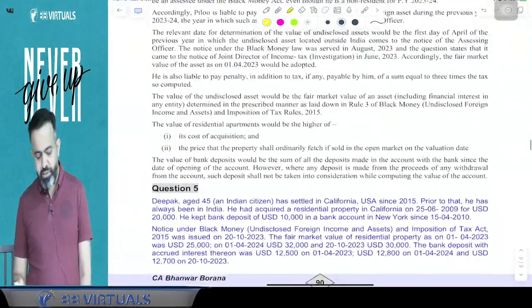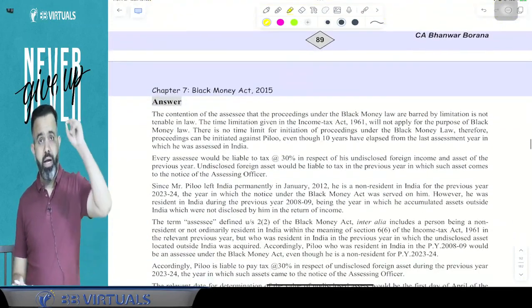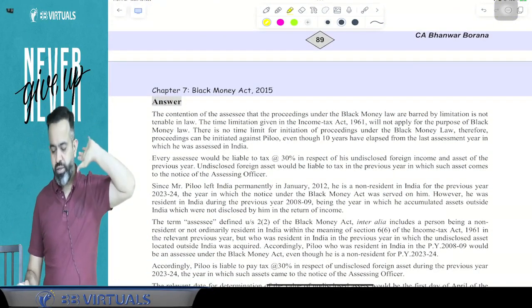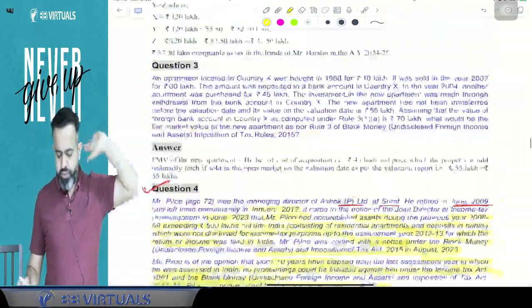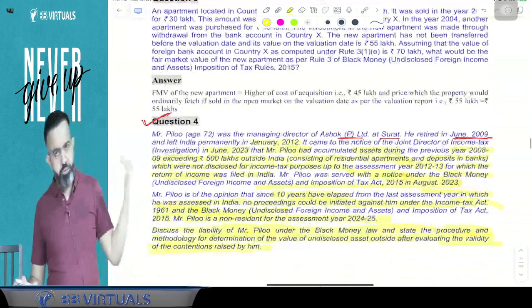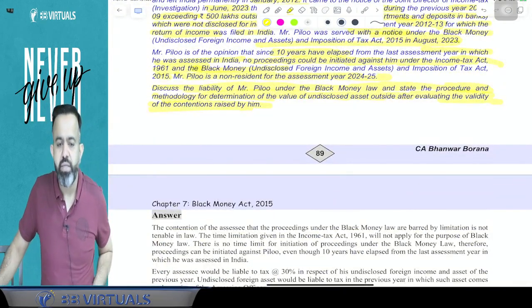So just read the solution of question number 4 also. And guys, I can bet you, in the examination you will get the same question or a similar question for 4 marks. So just read the solution of question number 1 and the solution of question number 4, and take a break for 10 minutes. Okay, so after 10 minutes, we'll start with the next part.